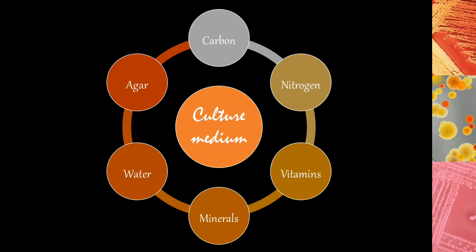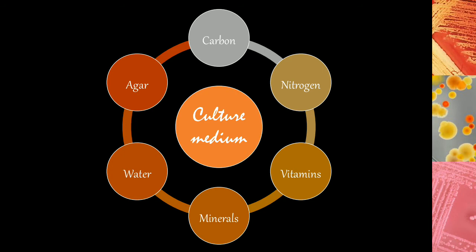Apart from these, the organisms need vitamins, which aid the cellular functions of the organism. So for all of these metabolic activities, we can provide vitamins. These vitamins can be provided in a pure preformed state to the organism, or they may occur as impurities along with the other sources when we are talking about natural media. I'll tell you what that is.